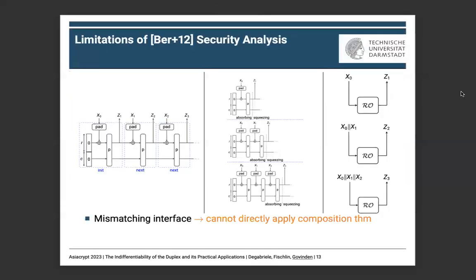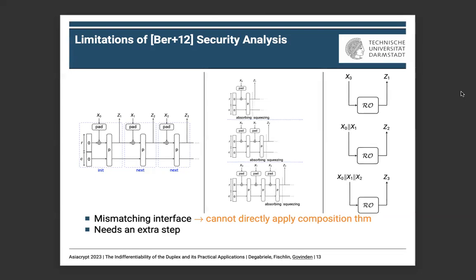But let's first take a look at the previous unkeyed security analysis from Bertoni et al. It has multiple limitations. The first one is the mismatching interface between the duplex calls on the left and the calls to a random oracle on the right, which prevents a direct application of the composition theorem. Indeed, as shown in the figure, the call to the next interface of the duplex takes as input a single block, whereas the corresponding call to the random oracle takes 2 or 3 blocks as input.